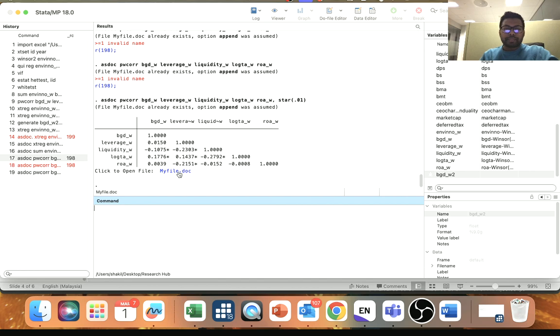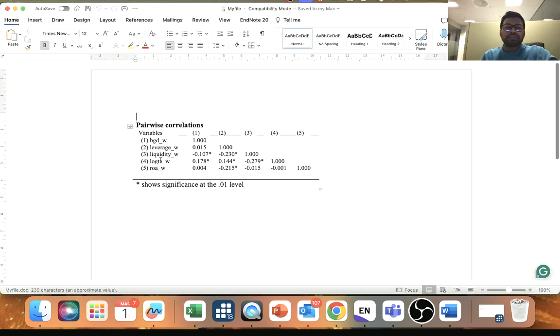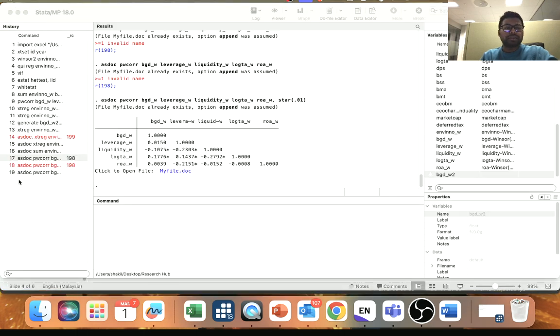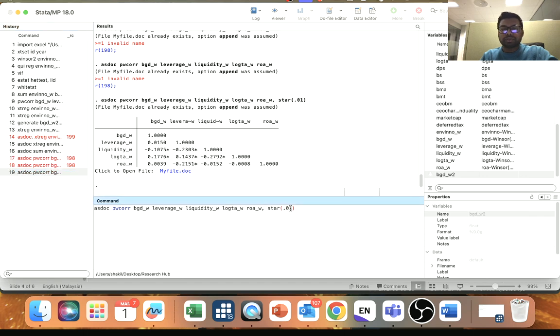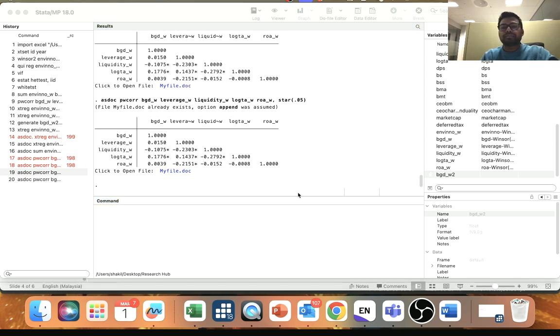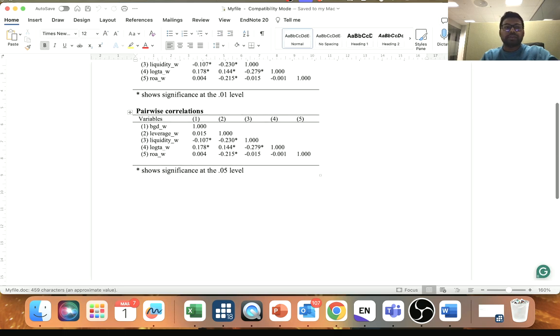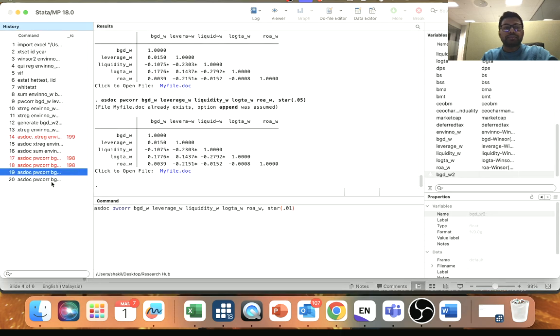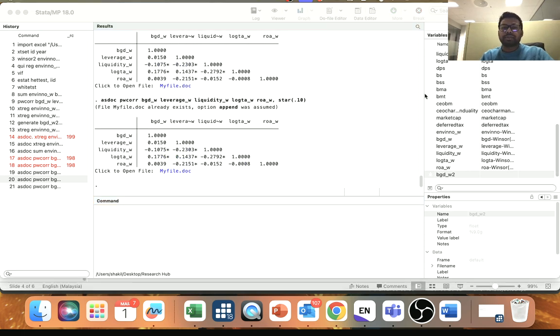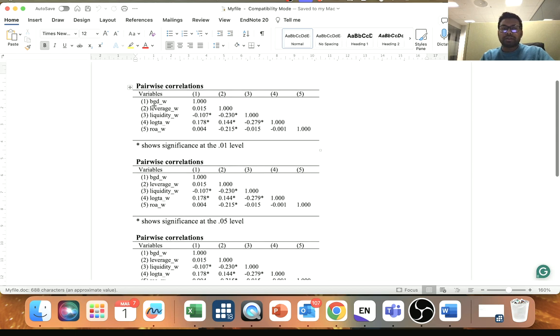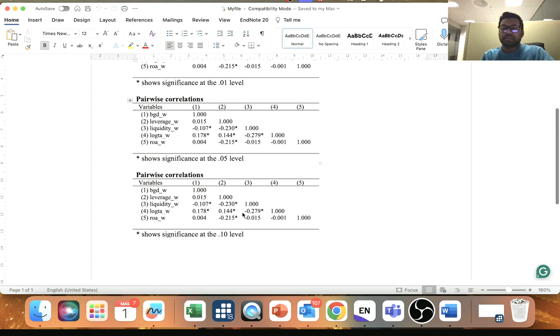Okay, so here is the pairwise correlation value. I just typed asterisk. This is at the 1% significance level, so you can see the star. If you want, you can get the result at the 5% significance level as well. You just need to put 5 here, then you'll get it at the 5% significance level. Now you can see the 5% significance level. If you want to get it at the 10% significance level, you can just type 10 here. So you'll get the result at the 10% significance level. So here are three tables at 1%, 5%, and 10% significance level.